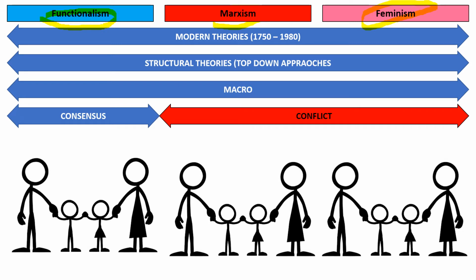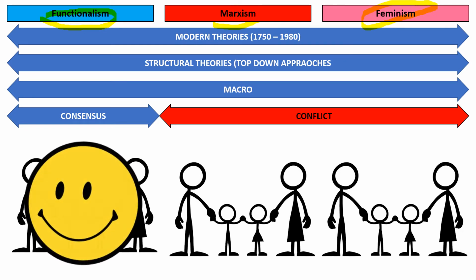Now, this is where the similarity differs, though. Although they're all looking at traditional nuclear families, they all have different views on how the family works and who the family benefits. So within functionalism, our first theory, the family benefits society. Society as a whole benefits from the role of the nuclear family.